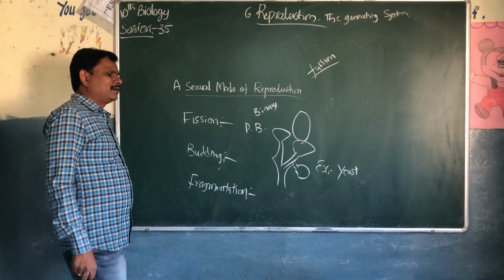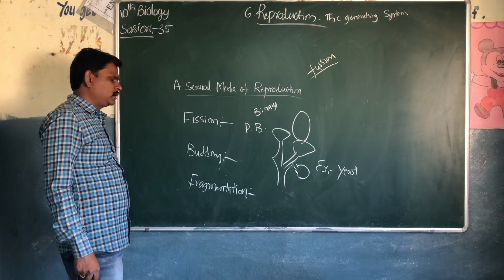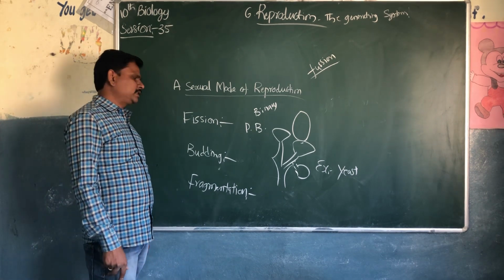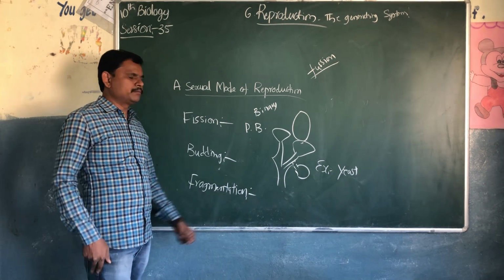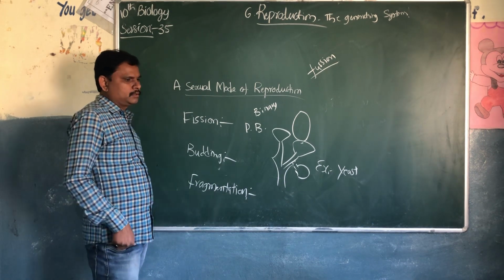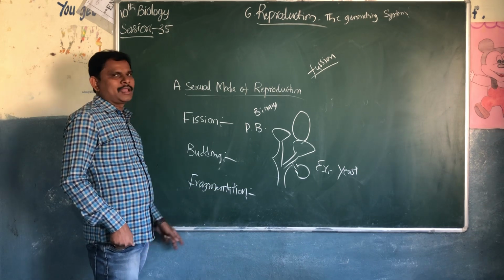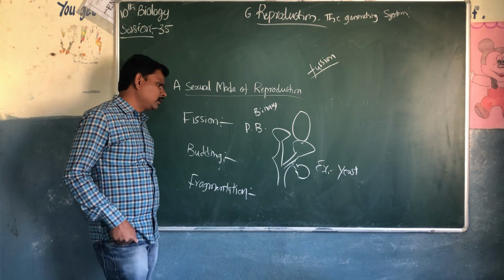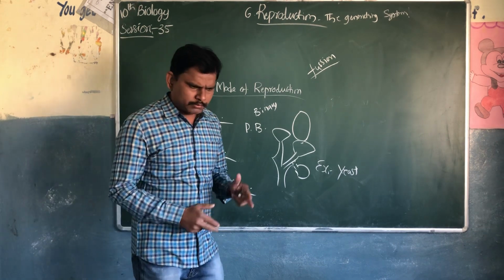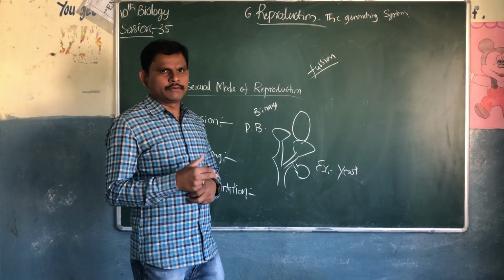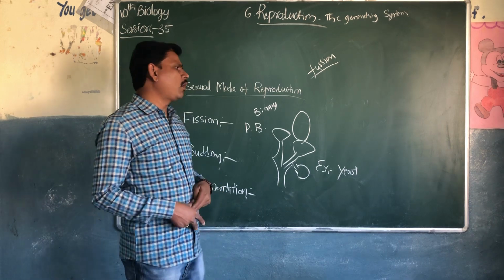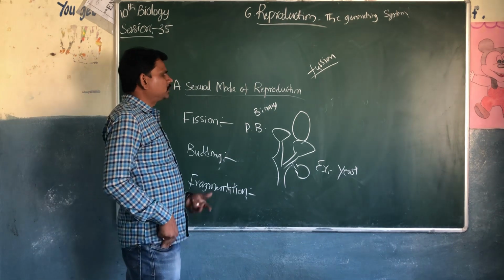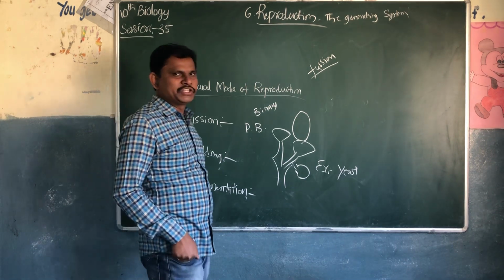Next one is fragmentation. We can see fragmentation in some organisms like flatworms, molds, lichens, spirogyra, and some algae and fungi. Any part of the parental body can separate and grow independently, not dependent on the parent. Such reproduction is called fragmentation.